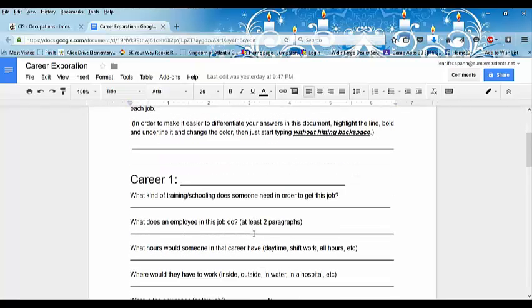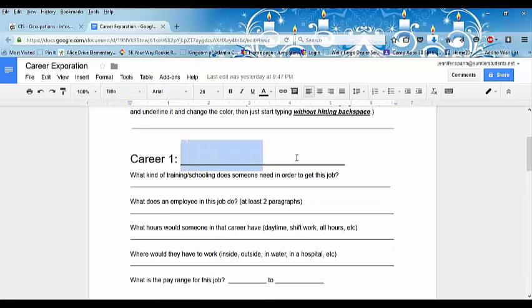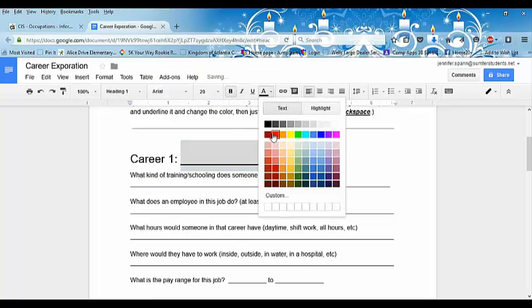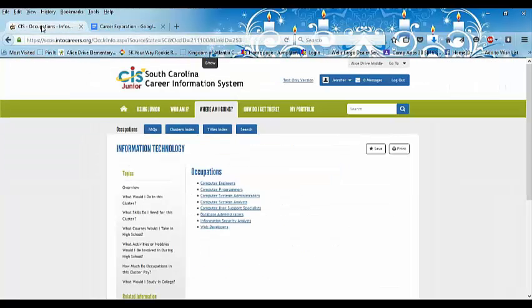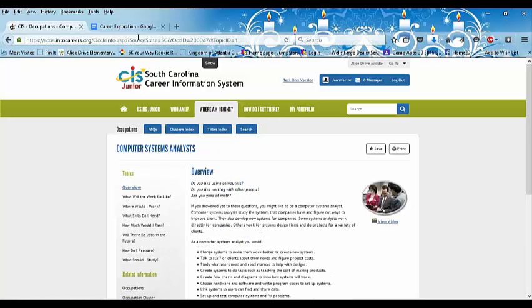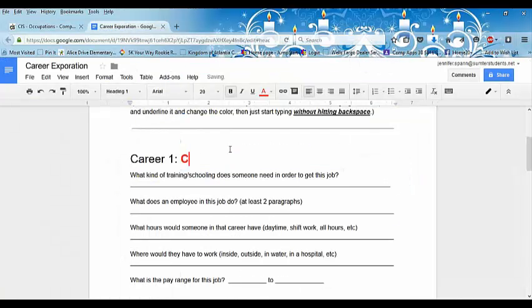After looking at the careers, you'll pick three careers that you like. The first thing you're going to do is highlight that line, bold it and change the text. It'll make it easier for you to see what you're doing. Let's just say I want to be a, let's see, we'll go with computer systems analyst. So I would put here computer systems analyst.